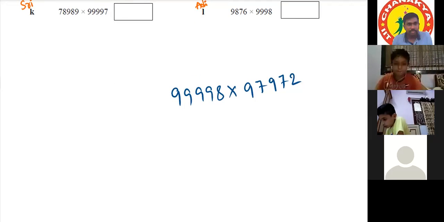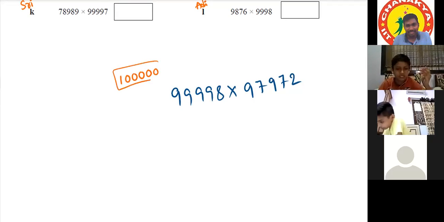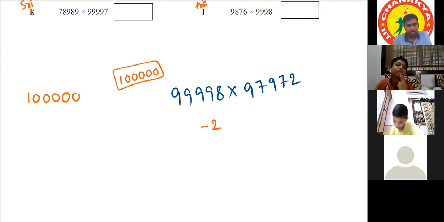What is the base for this question? 1 lakh. 1 lakh consists of how many zeros? 5 zeros. So here, what is the difference? The first number is simply minus 2. To find the second difference, here we can use that Nikhilam sutra.